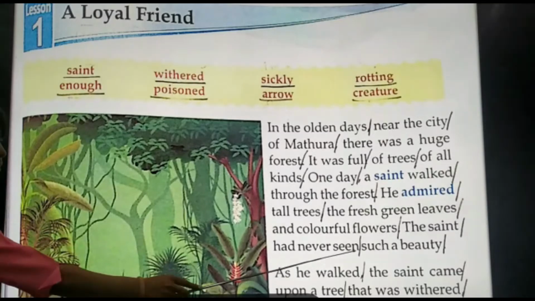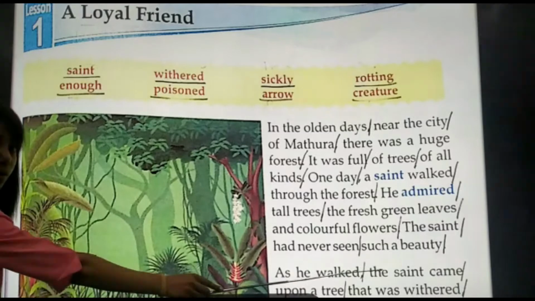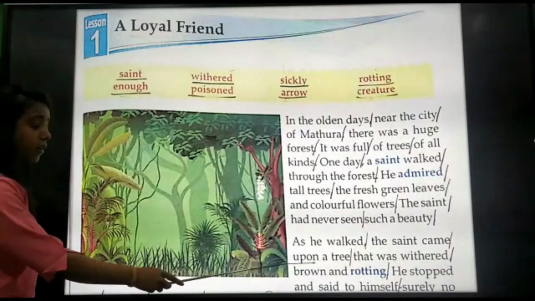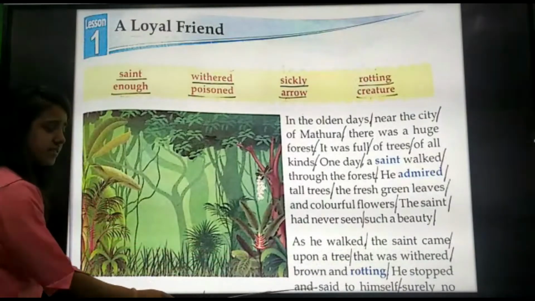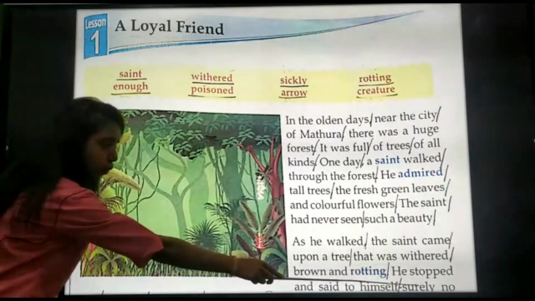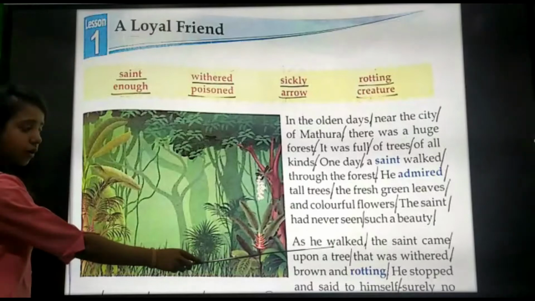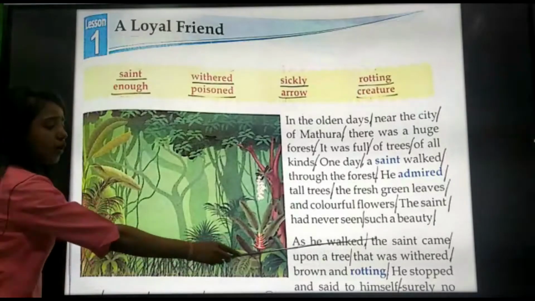As he walked, the saint came upon a tree that was withered, brown and rotting. He stopped and said to himself, surely no bird or insect could live on this dying tree. So what happened now? As he walked in the forest, he came upon a tree. He saw a tree that was withered.